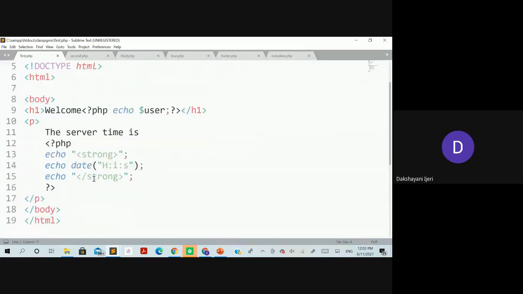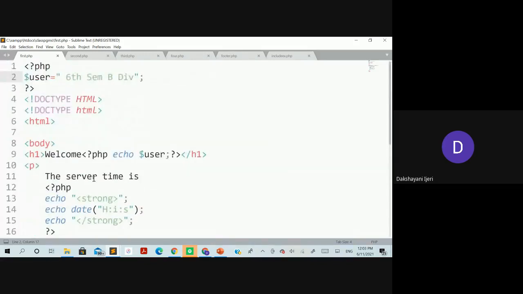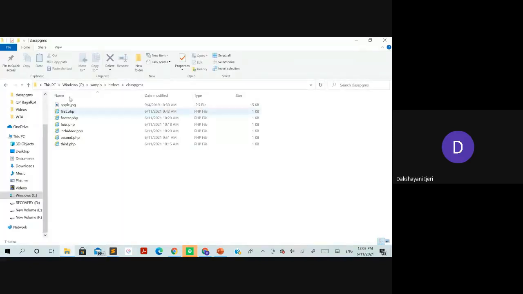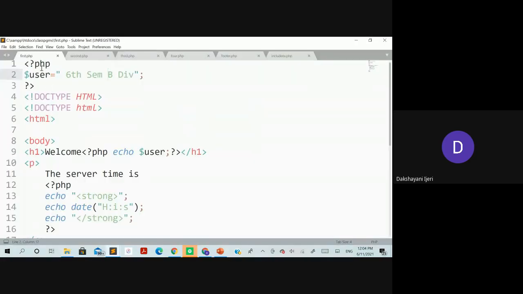So the same example which I have discussed just now from this slide that I have typed over here. While saving, as I told you, it is being saved in the folder I discussed. Once I save this file, it has to be saved with the .php extension. Do not get confused, though you might have the HTML part within it. Save it with the .php extension, suppose you have included the PHP section within that program. So save any file name with the extension .php.